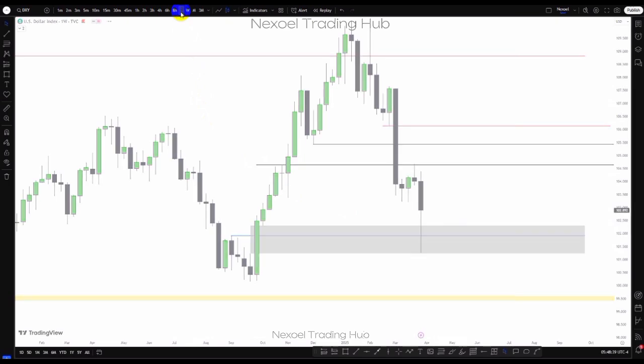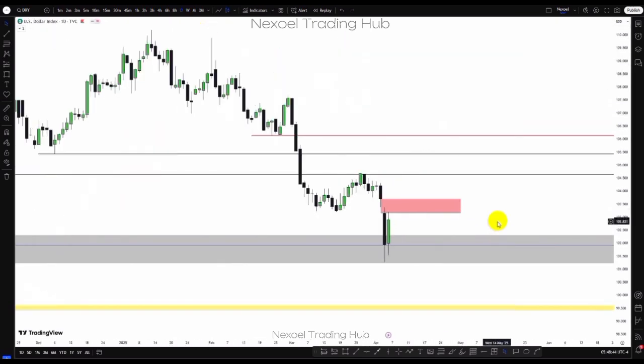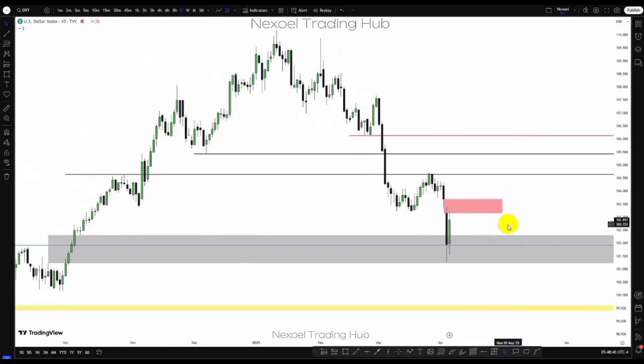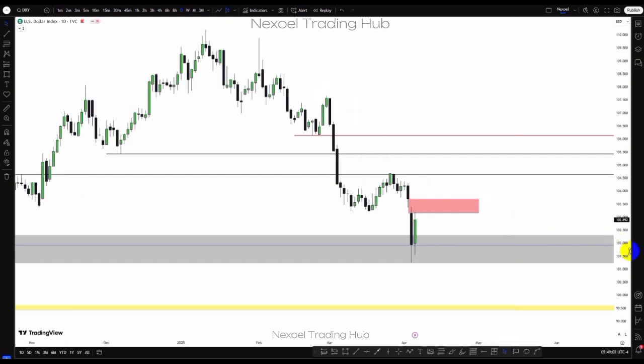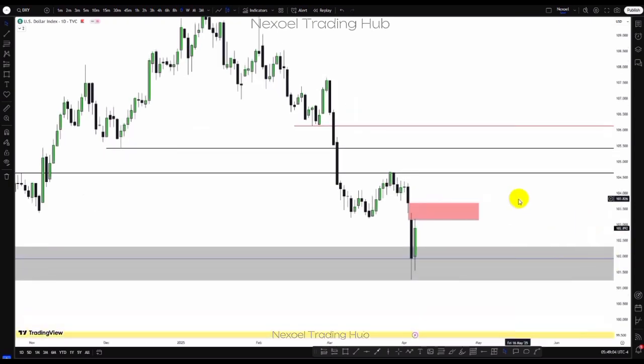So let's check the daily time frame. This is a top-down analysis. I'm taking you through the process of how you can look at price and also utilize far lower time frames for the possibility of price giving you a reaction without necessarily returning to the higher time frame zone. So what we can see here in the daily time frame, clearly the tariff really affected the market last week. We had a lot of impulsive movements that we didn't really anticipate.